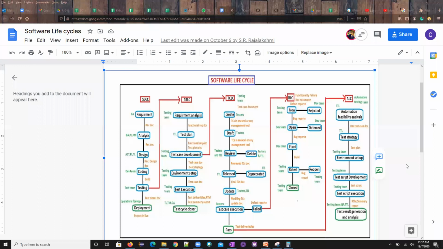And who are the participants in this? In normal SDLC models, we have a business analyst or project management team. And if it is an agile model, then we will have the product owners. So the roles will be these three: product owners, business management team, and the business analyst. What they will do is capture the basic requirements, how the customer, the client requires. That's how they'll capture.